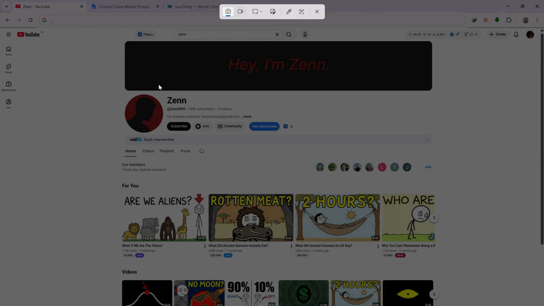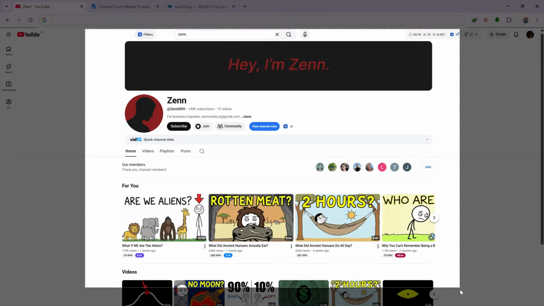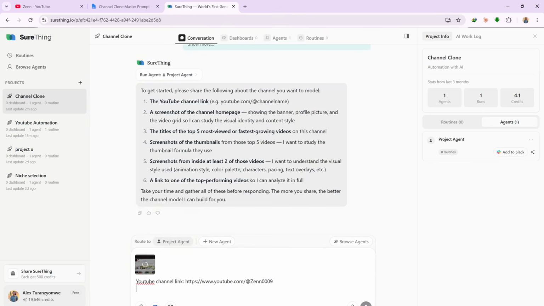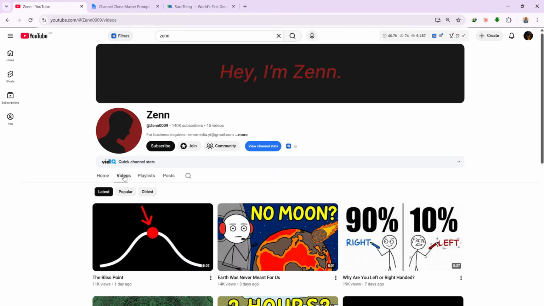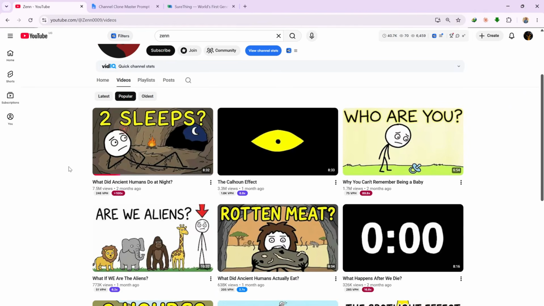Zooming out before you screenshot gives it more information about the content style. Once you upload it, type something like "homepage screenshot attached" so the agent knows to register it. Next, it needs the titles from at least 5 of the top performing videos. Return to the channel, go to the video section, and filter by popular.